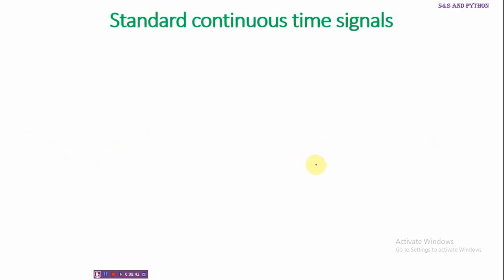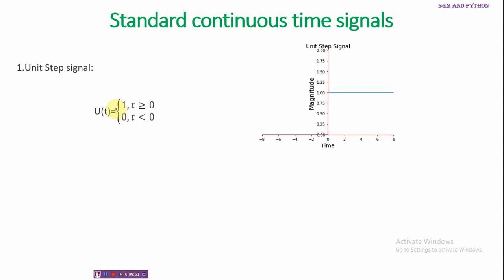So let us see some standard continuous time signals. So first one is a unit step signal. So unit step signal is defined as u of t, that is equal to 1 for t greater than or equal to 0 and its value is 0 for t less than 0. So for all negative values of t, it is 0 and for positive values of t, its value is 1. At t is equal to 0, its value changes from 0 to 1.